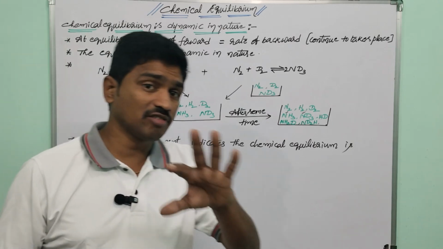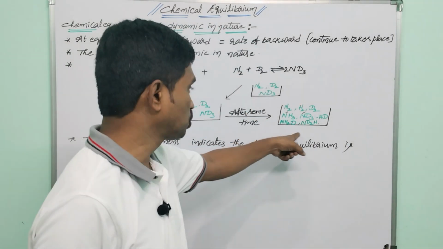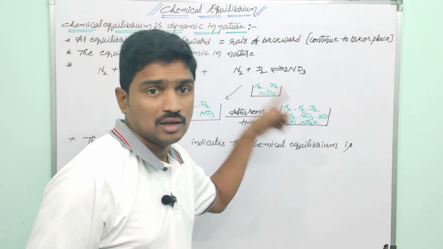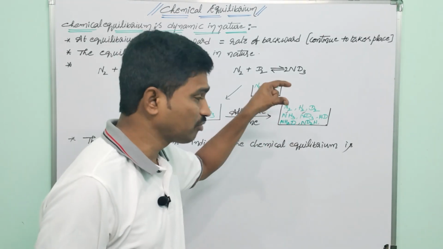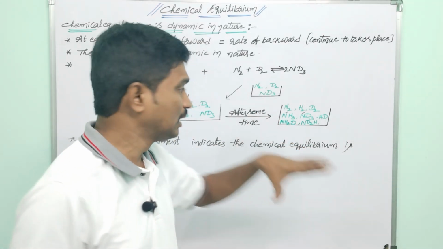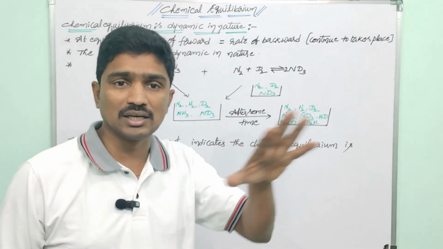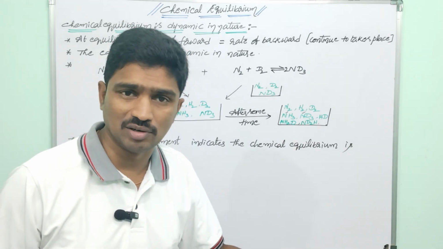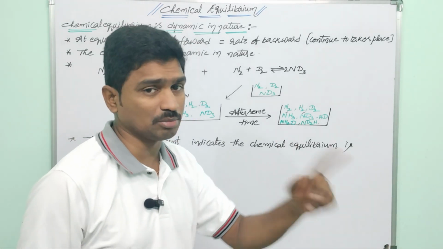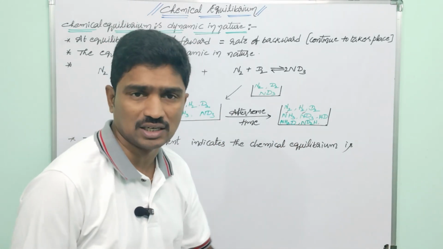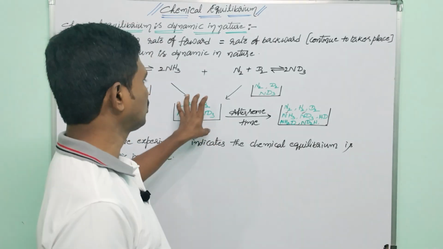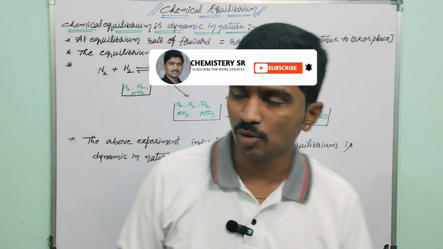Okay, if the reaction stopped at equilibrium, there should be no new compounds, right? Because of the formation of new components, we can say the equilibrium is dynamic. Nothing but reactions never stop at equilibrium. They continue to take place, but with equal speeds of both forward and backward reactions. This is about dynamic equilibrium. I hope you understand.